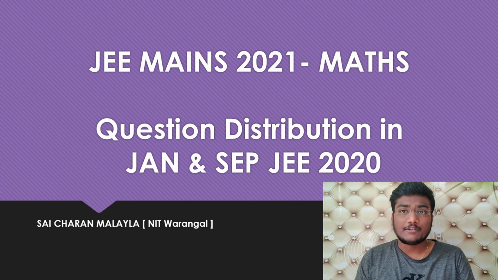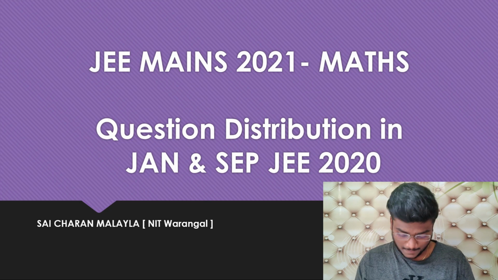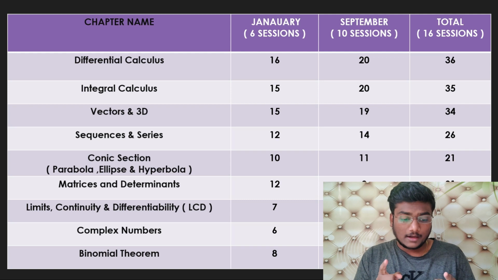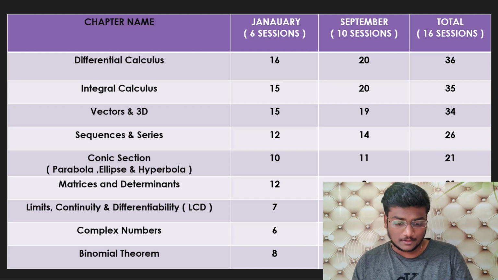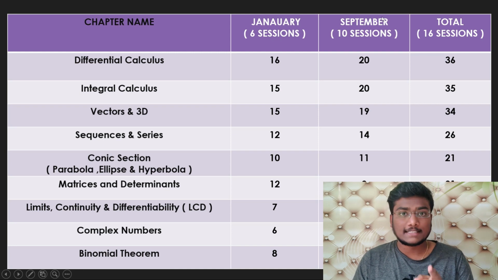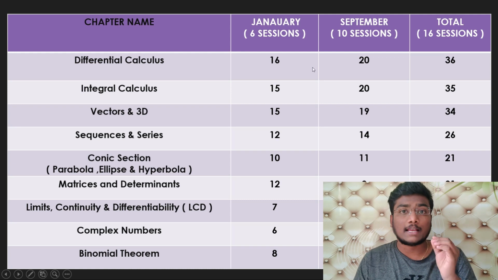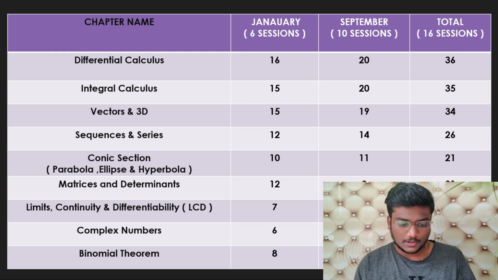JEE Mains 2021 maths question distribution in the January and September JEE Mains 2020 sessions. Coming to the main topic, these are the chapter names on the left, and you can see January 6 sessions, September 10 sessions, and total 16 sessions. Out of all these sessions, I have mentioned the number of questions they asked and the total number of questions they asked last year. I will be showing you now.